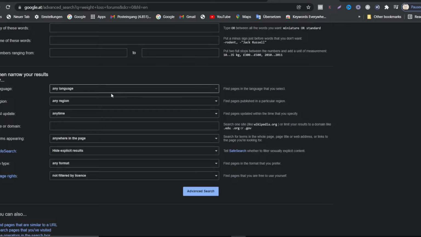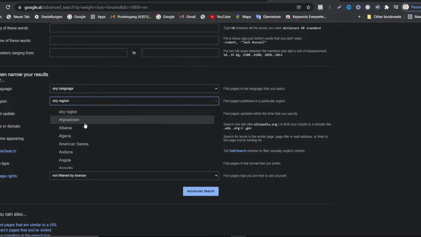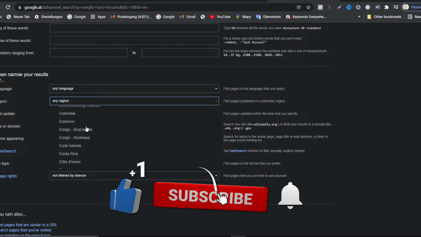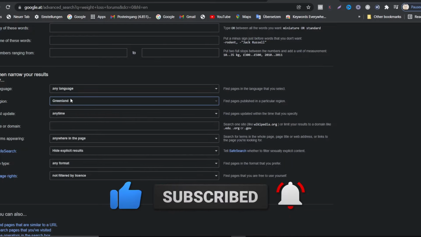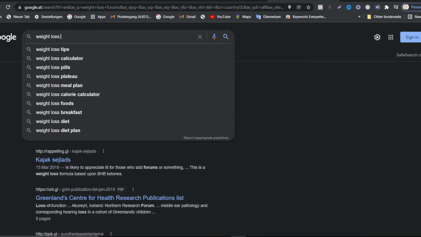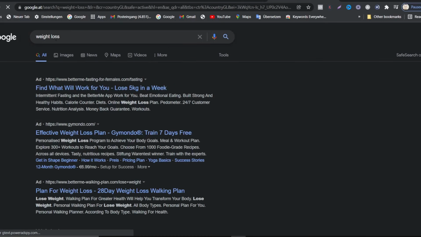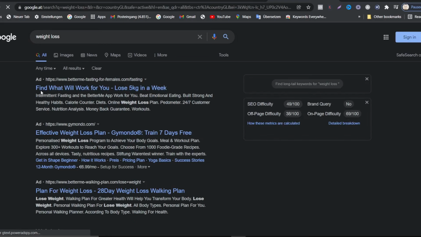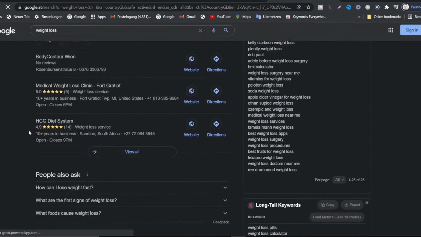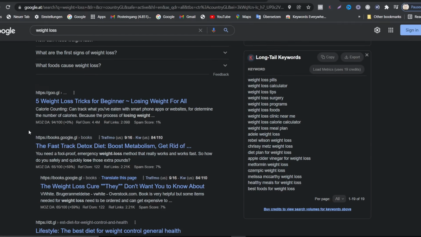So what we want to do is click on the region, and we can go down here. We can see there are so many regions here. What we want to search for is Greenland. So here is Greenland, okay. When we click on Greenland, we now advance the search. Now we can search for weight loss forums in Greenland. These are different types of weight loss forums in Greenland that we can join and start to target those people living in Greenland. All right, guys. So that is the trick I want to show you.